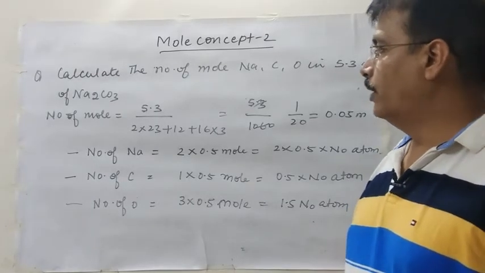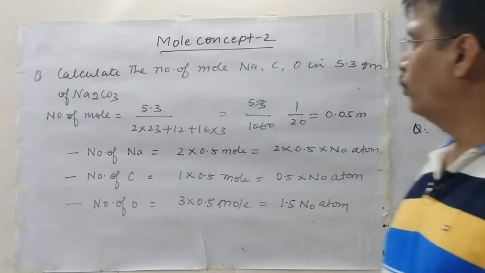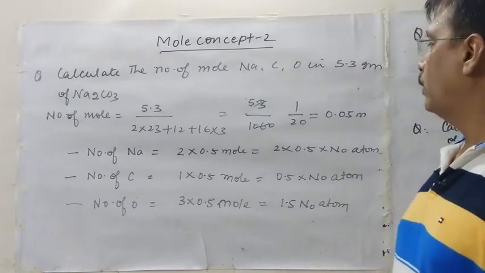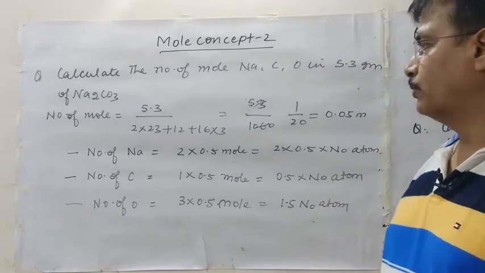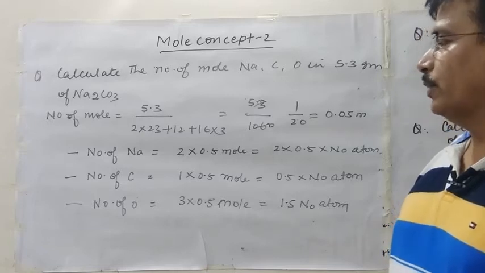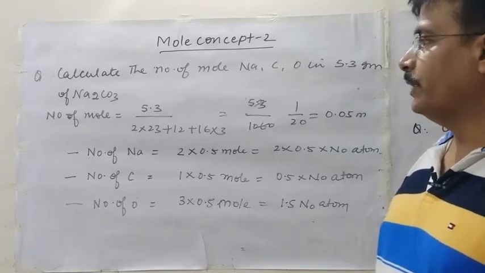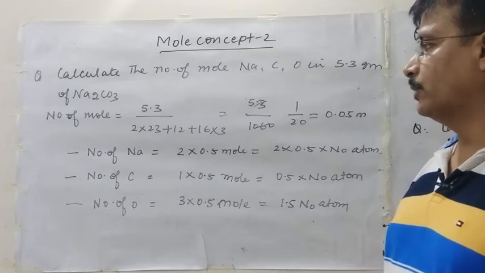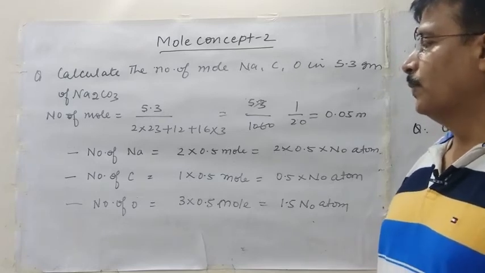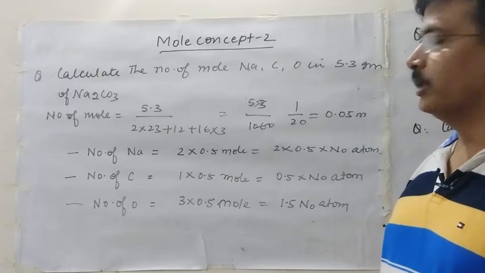Now the next question is: calculate the number of moles of sodium, carbon and oxygen in 5.3 grams of sodium carbonate. So students, we first of all calculate the number of moles. Here the weight is given, so first we find the number of moles with the help of weight upon molecular weight of sodium carbonate.